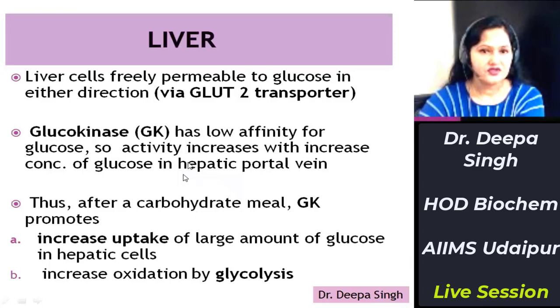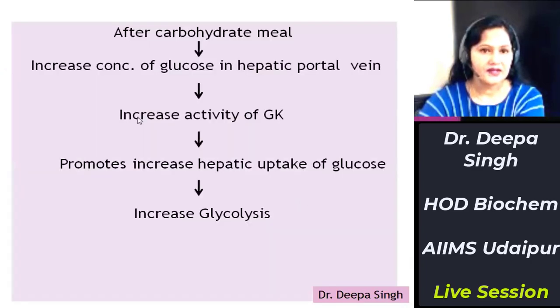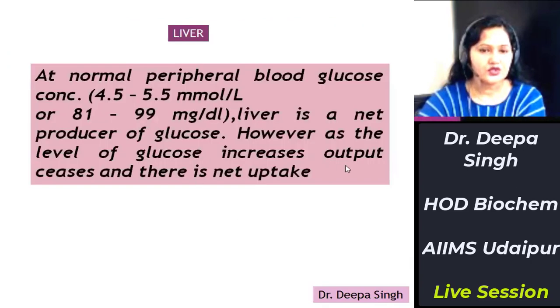So once the glucose concentration is more in the hepatic portal vein, glucokinase will increase the uptake of glucose in liver cells and also increase glycolysis. This is how, when there is increased blood glucose concentration, the liver takes up glucose and the output ceases. But at normal glucose concentration, the liver is a net producer of glucose.